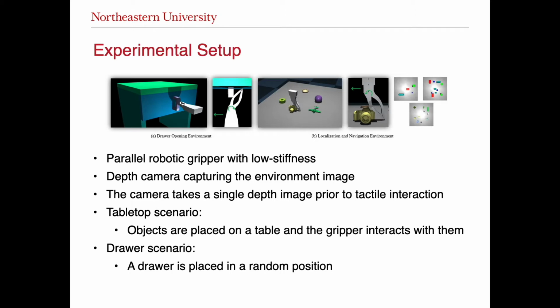The first one is a tabletop environment in which we place objects on a table and the gripper moves in a plane parallel to the table while interacting with the objects. There are two sets of objects, a primitive shape set and an arbitrary shape set. Note that due to low stiffness of the gripper, the objects do not move. In the second scenario, we have a drawer and the gripper is trying to open the drawer by placing the fingers on the correct position of the handle.